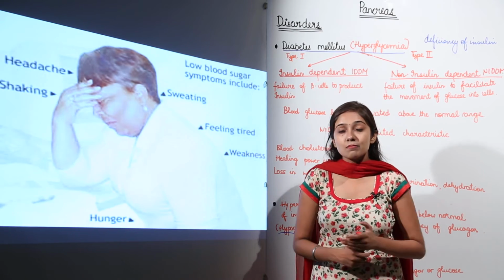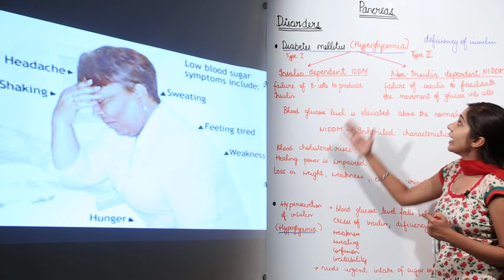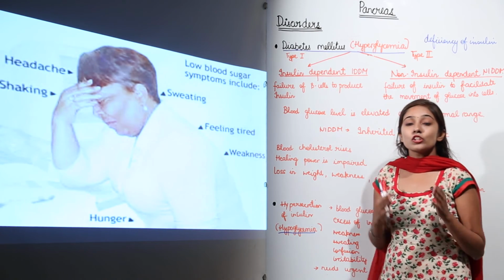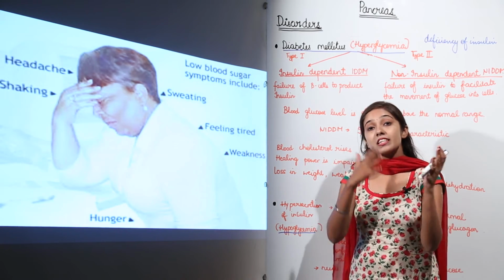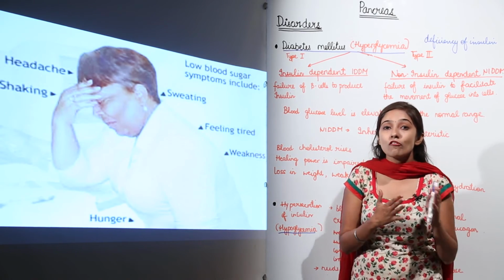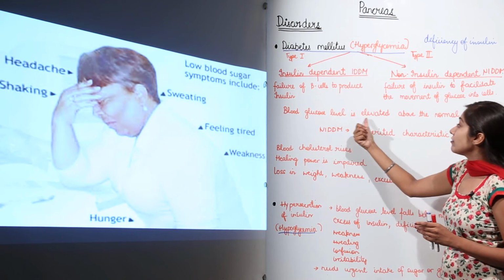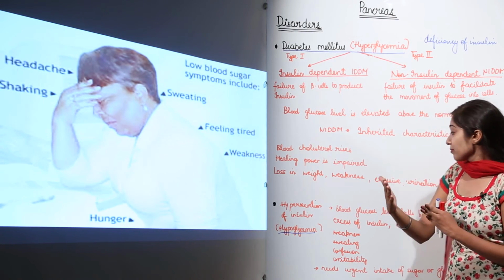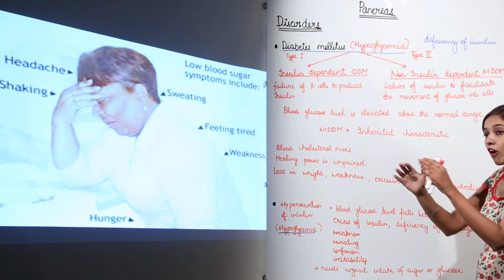So these are the symptoms, and hypoglycemia and hyperglycemia are the two major disorders that are caused because of the hypersecretion or hyposecretion of insulin. In case of diabetes mellitus, blood glucose level is more than required. But in case of hypoglycemia, the blood glucose level falls below the normal.